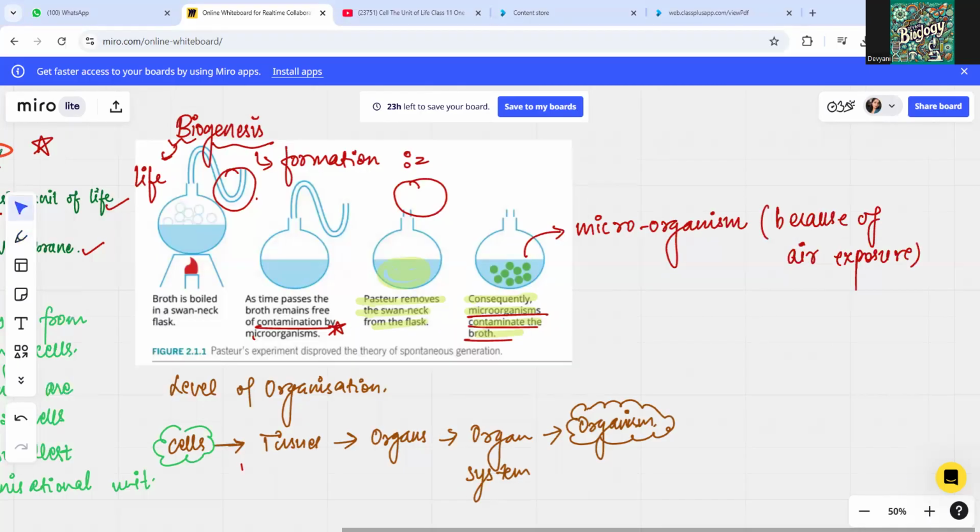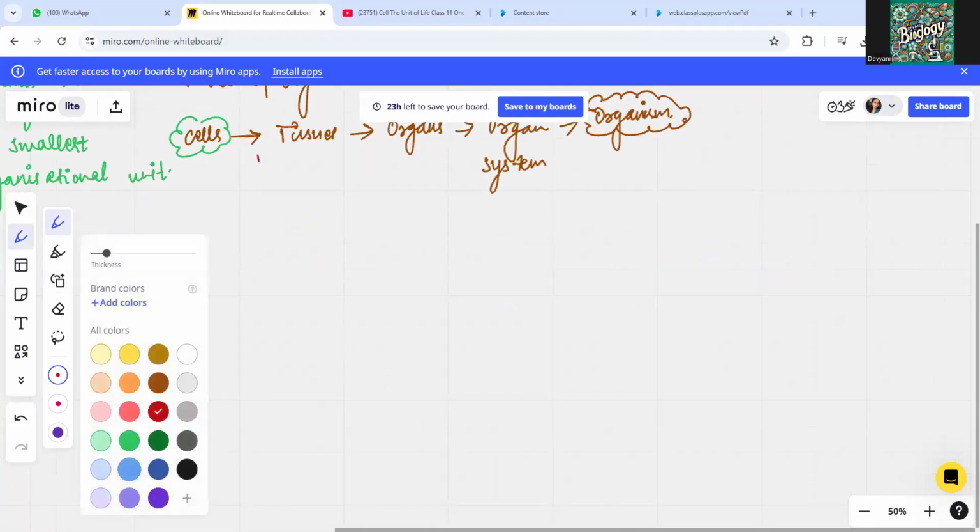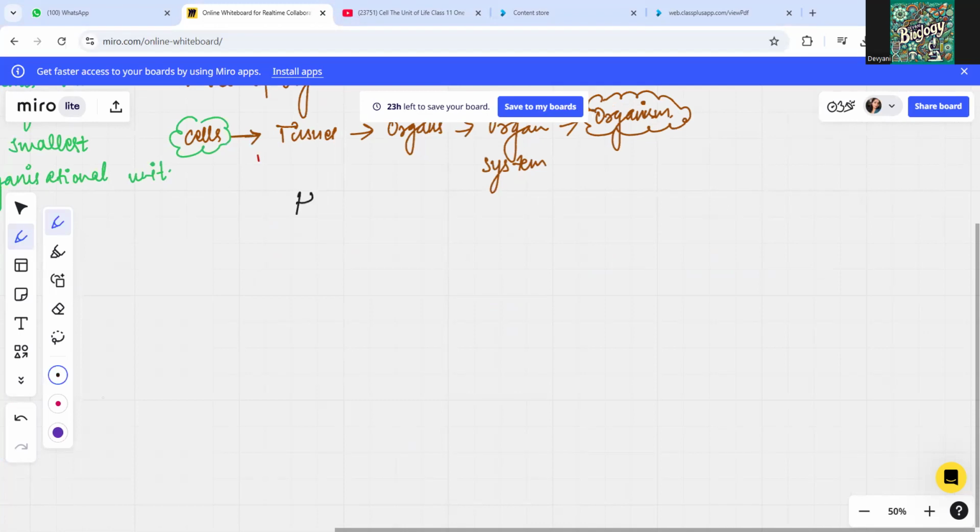Let's maximize it a little bit. Let's come down. And here we are going to talk about the history of cell discovery, right? Now, the first scientist that came to our mind was Robert Hooke.